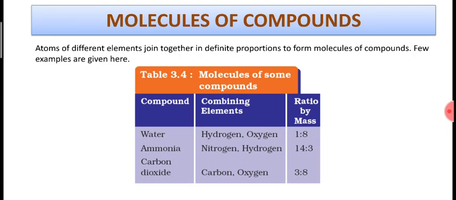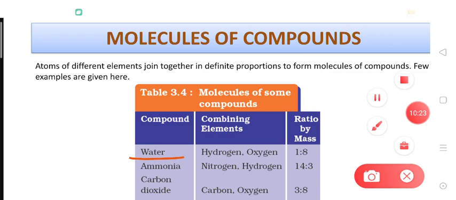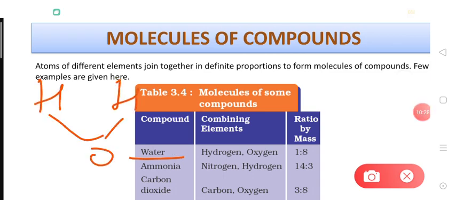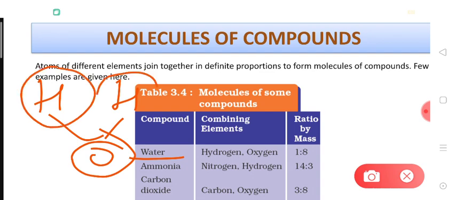Okay, now molecules of a compound. Dear students, in molecules of a compound, you know that different types of atoms are combined. For example, if we talk about water, then in water two hydrogen atoms are combined with an oxygen atom. So this molecule will be called a molecule of a compound because it has different types of atoms.